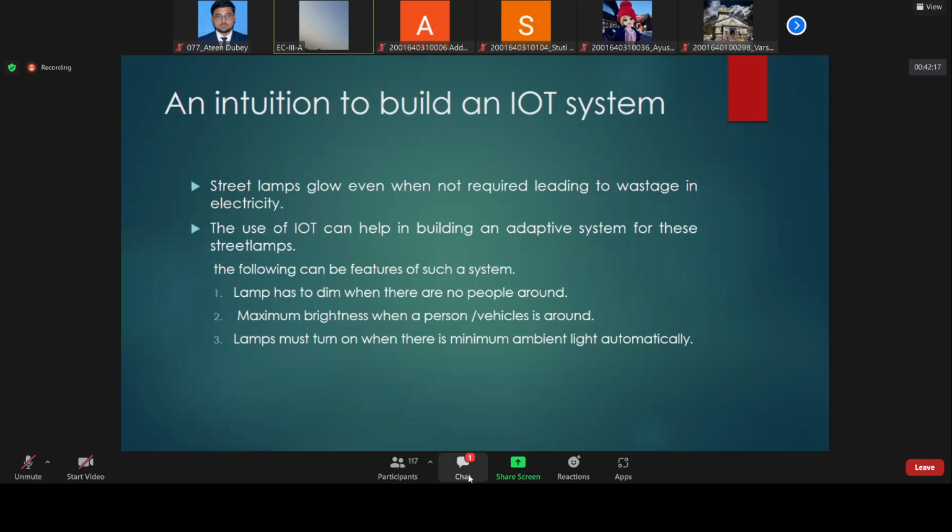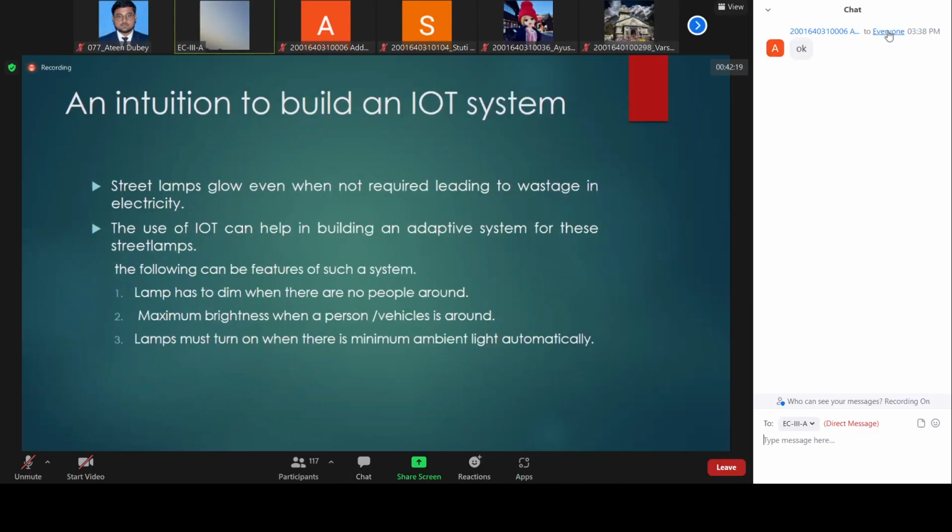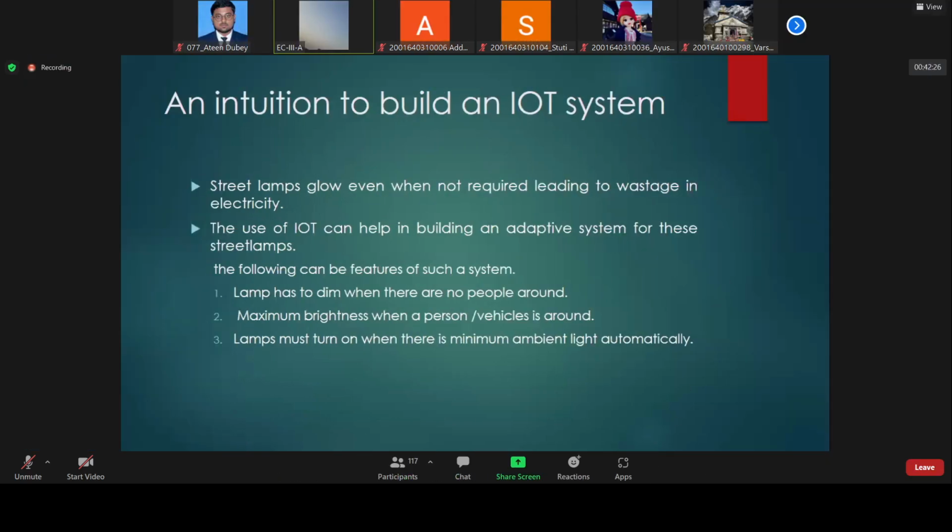That means if we are under one street lamp, that particular street lamp should have maximum brightness when a person or any vehicle is around that lamp. And the third objective is that the lamp must turn on automatically in minimum ambient light. Let us suppose it is a cloudy day, and the natural light has very low intensity or brightness.